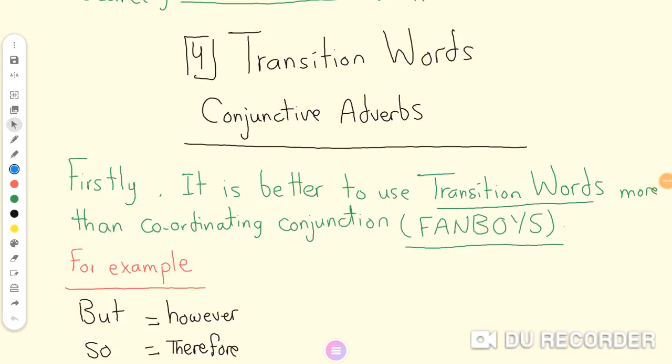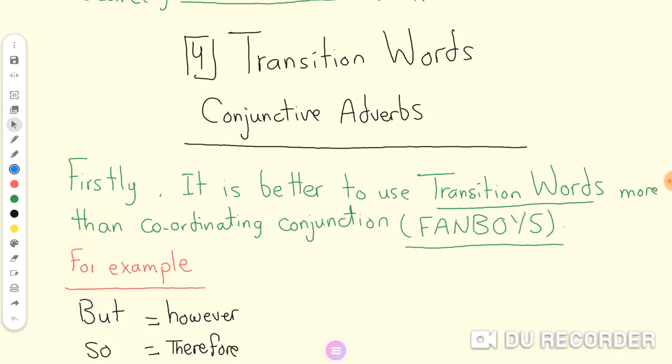Welcome back to another type of conjunctions or connectives. The most important type of conjunctions, these are called transition words or conjunctive adverbs. Firstly, it's better to use transition words more than coordinating conjunctions, more than FANBOYS. Why? To make your writing more interesting. Because transition words, you can find them in reading text.